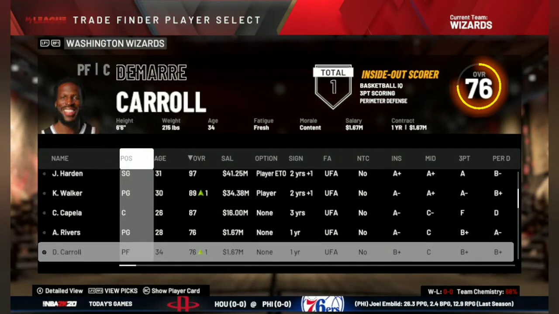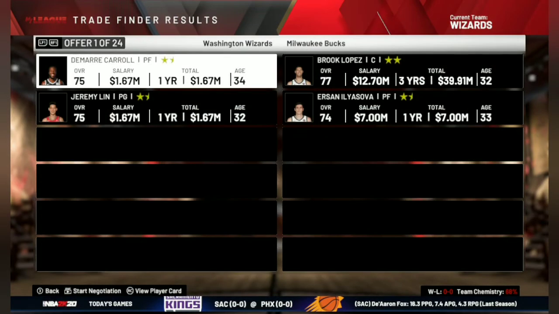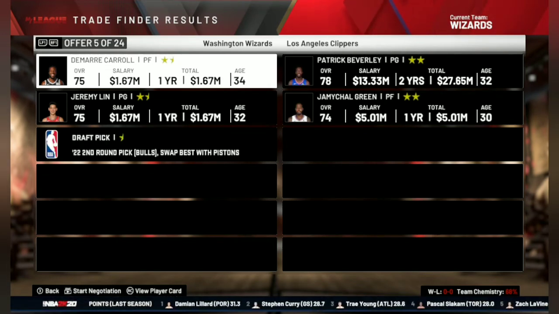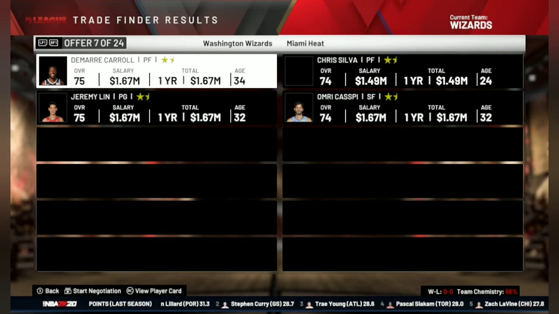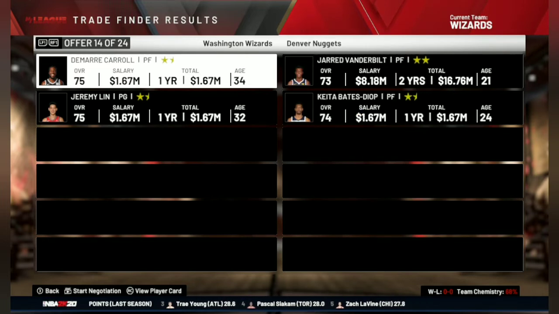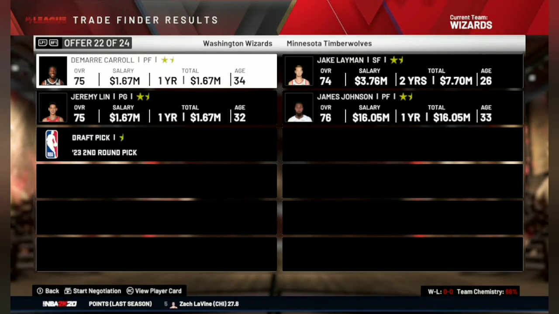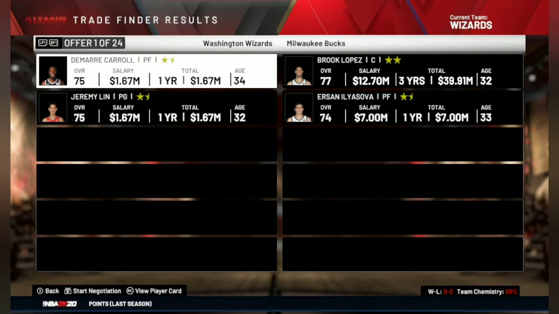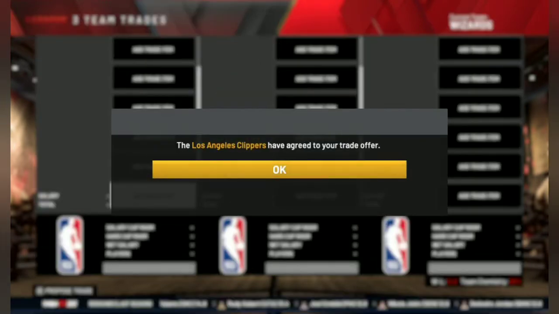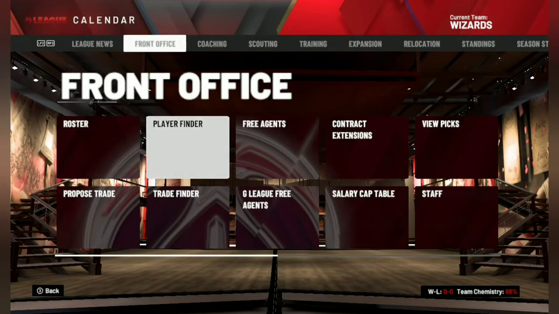So let's trade away, I have to probably go with a trade for Clint Capela. So let's go with Demarre Carroll and Jeremy Lin first, and let's see what options are there. The trade finder shows Patrick Beverley and JaMychal Green can be a good option. Nothing crazy right now. Nothing else is good enough to make a trade here. Brook Lopez can be a good option. I'll go with Patrick Beverley here to come off the bench for us to give that defensive support. Let's move to the next trade here.